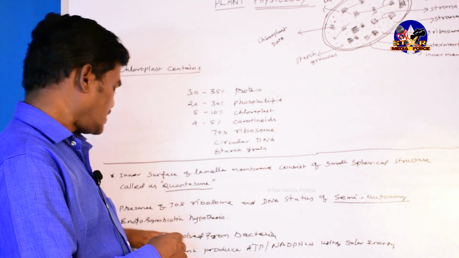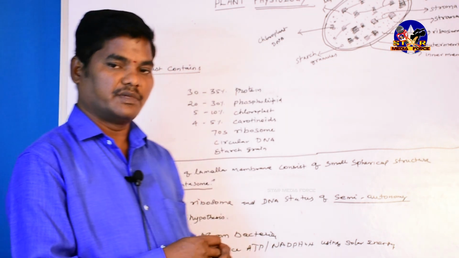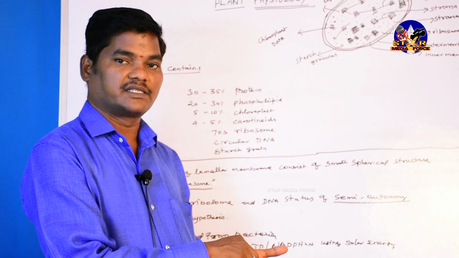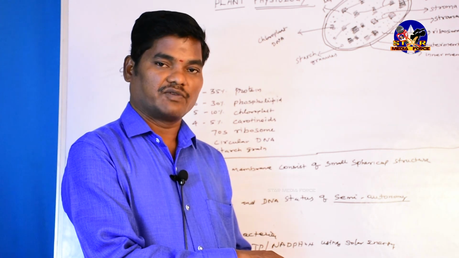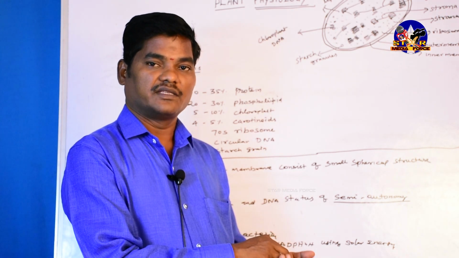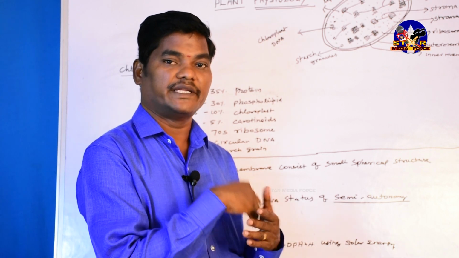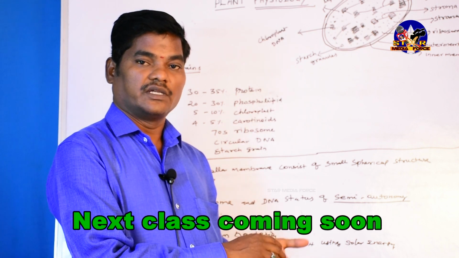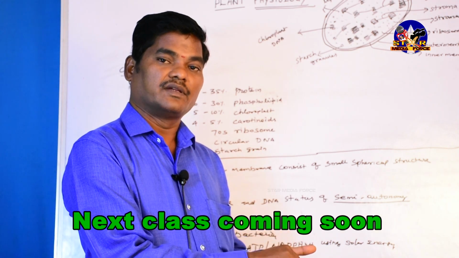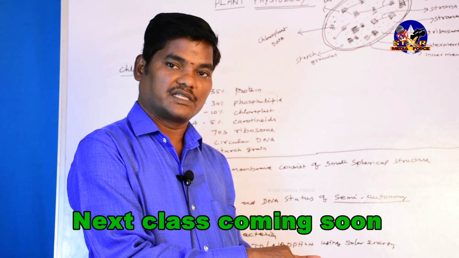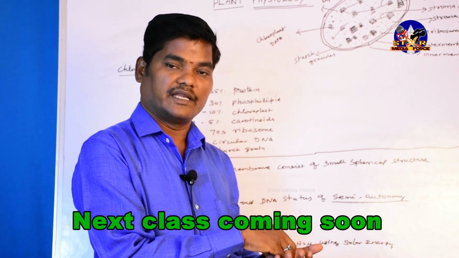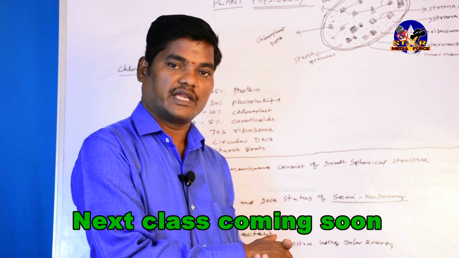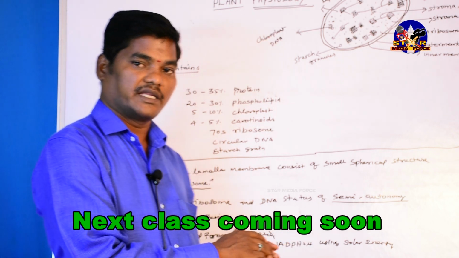Like that, endosymbiotic means inside the chloroplast there is the 70S ribosome as well as DNA. Inside the leaf it has its own capacity to produce another DNA molecule, its own capacity. That's why it is called endosymbiotic in nature.